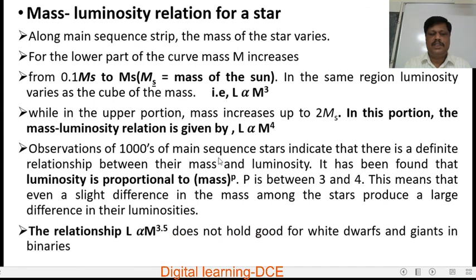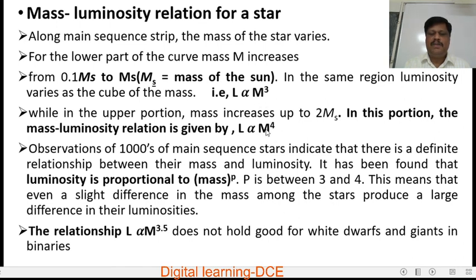Observations of thousands of main sequence stars indicate that there is a definite relationship between their mass and luminosity. It has been found that luminosity is proportional to mass to the power of p, where p is between 3 and 4. This means that even a slight difference in the mass among the stars produces a large difference in their luminosity, because L is proportional to M cube or M to the power of 4.